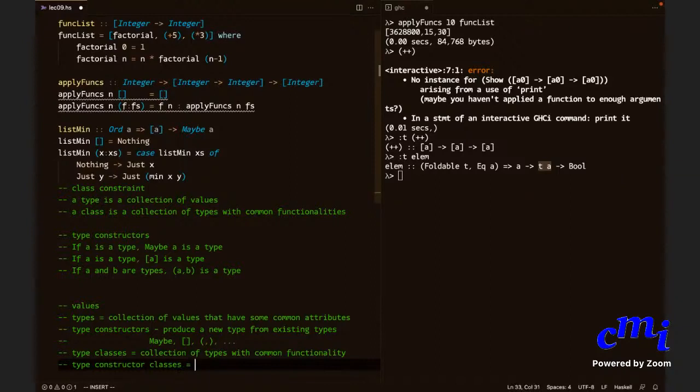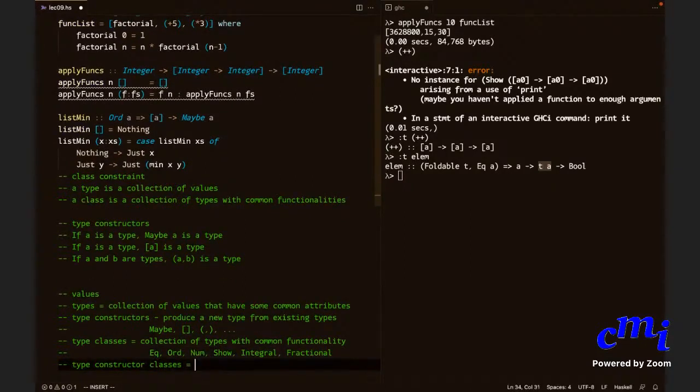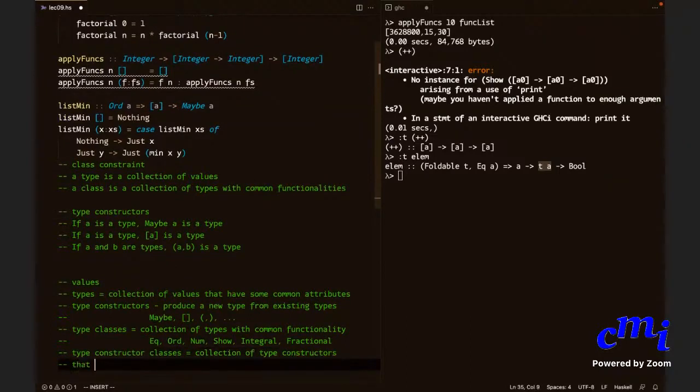But those are also called type classes, really. So for type classes, examples are Eq, Ord, Num, Show, Integral, Fractional, etc. Type constructor classes are type constructors that share common properties.